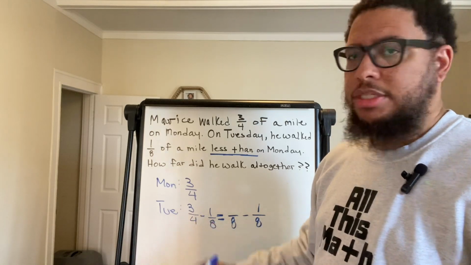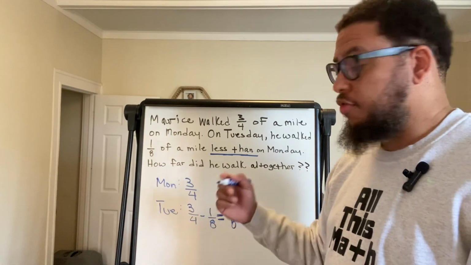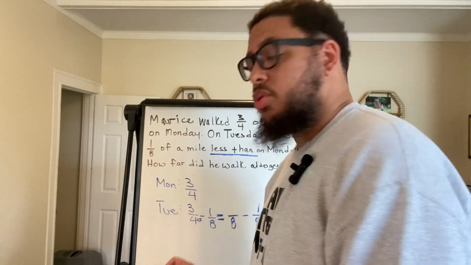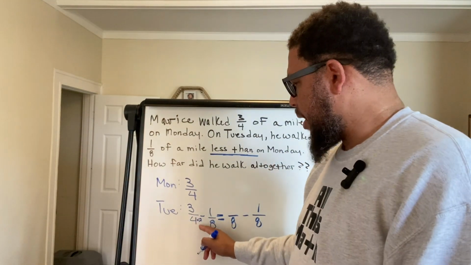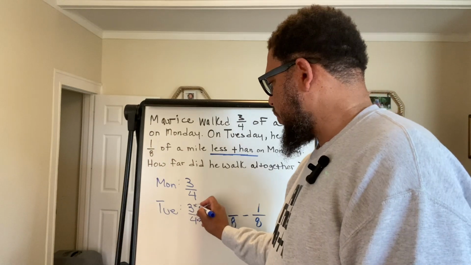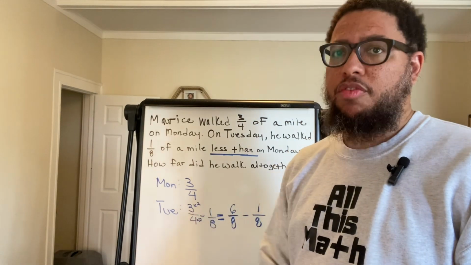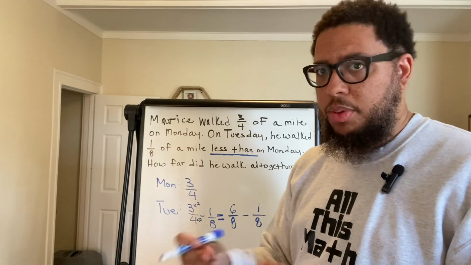So dig this. Ask yourself, 4 times what number will make this an 8? 4 times 2, right? Now, whatever you do on the bottom is what you're going to do on top. So if I do 4 times 2 to get this 8, I'm going to do 3 times 2, and I'm going to get 6. And this is why we've got to know multiplication facts, so we can do this real quickly.